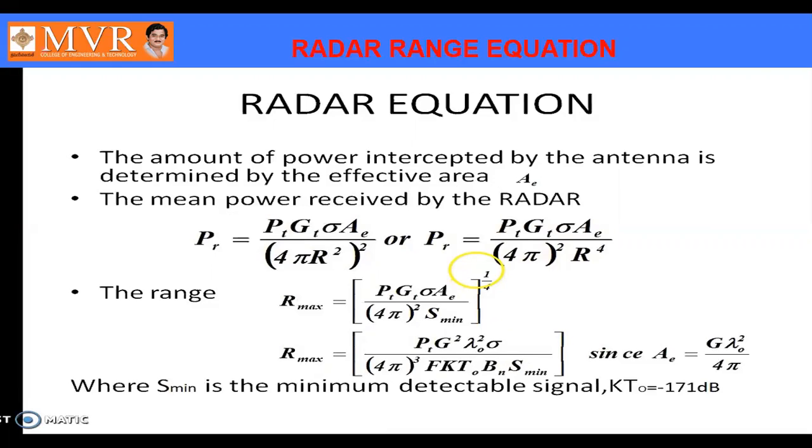And after that, Pr is nothing but the minimum detectable signal. The minimum detectable signal is the signal received by the receiver, that is, the power received at the receiver is supposed to be the minimum detectable signal. So we are just replacing Pr with S minimum.